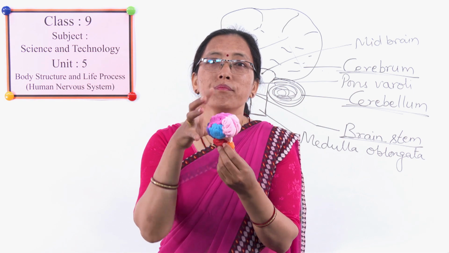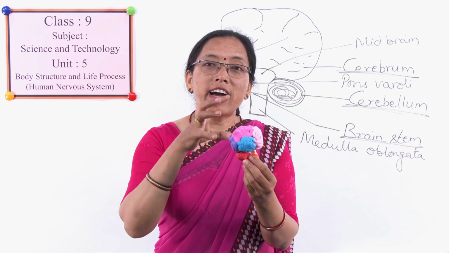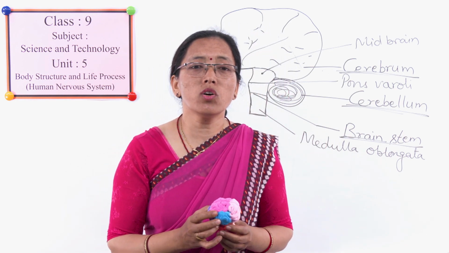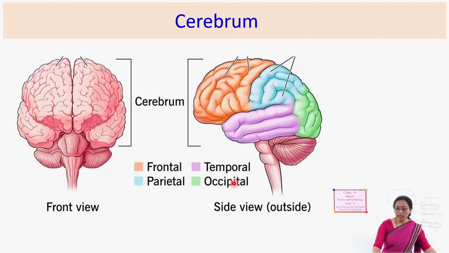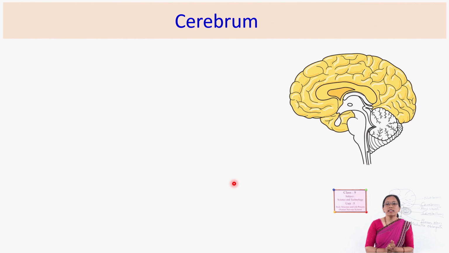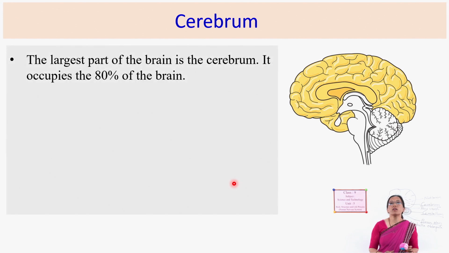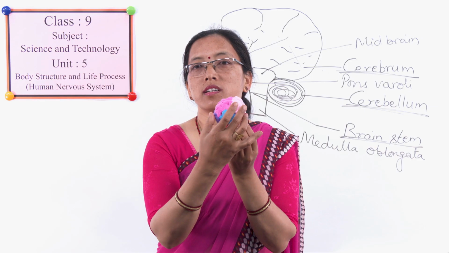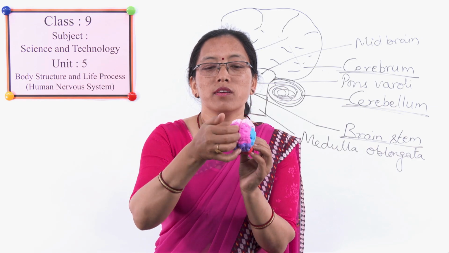In this way the cerebrum is divided into 4 parts. What are those? Frontal lobe, parietal lobe, temporal lobe and occipital lobe. As you know, the cerebrum is the largest part of the brain. We have already seen it in this model also. It occupies nearly 80% of the brain. Then it is divided into 2 hemispheres. Already we have seen, this is one hemisphere, this is another hemisphere, separated through this deep fissure.